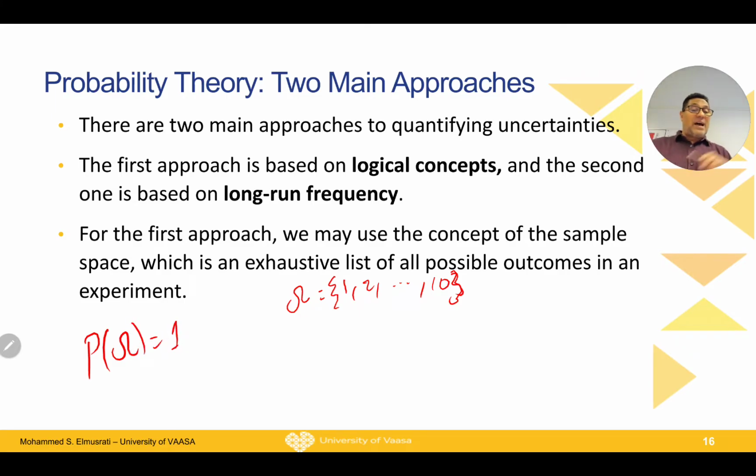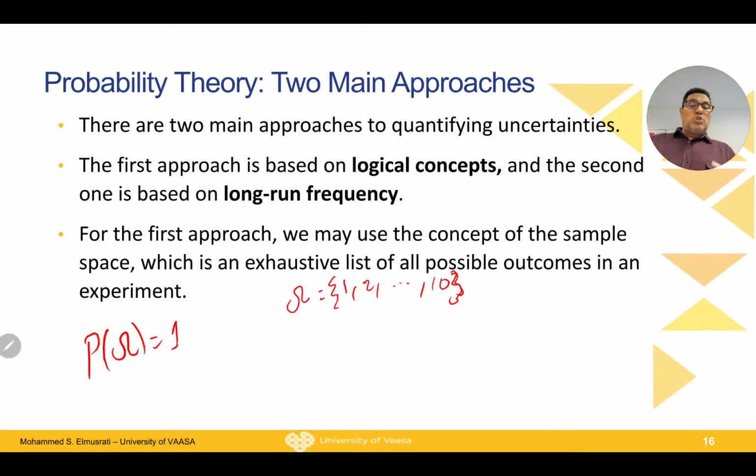So if I asked you, what is the probability that when you draw a card, the card number is 1 or 2 or 3 or 5 up to 10? What I counted now is all the numbers in the sample space, so all possible outcomes. Of course, you will say immediately that it is 1, because we have to have one of these numbers. So the probability of omega is equal to 1.